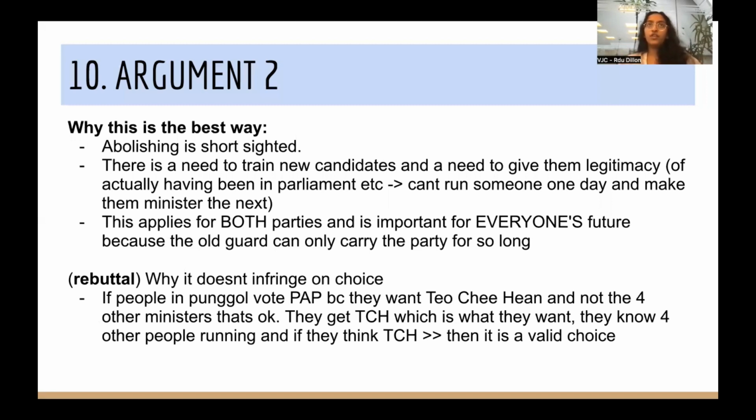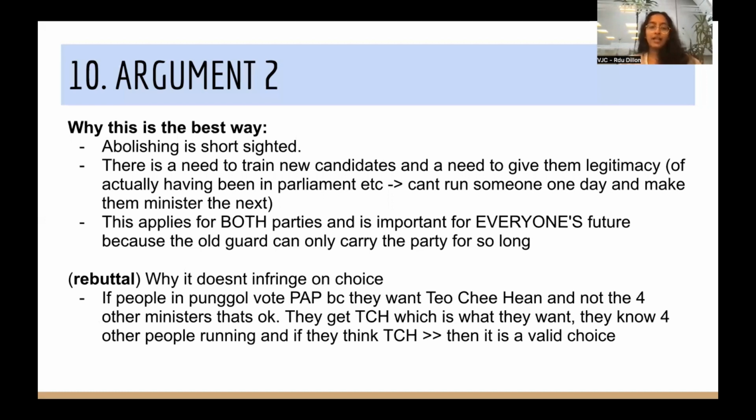If they do have a few strong candidates, the only way in which they're able to get their much newer candidates and therefore take over that idea of the incumbency advantage is also if those new members piggyback in. So there is definitely scope for Op to argue that this is applicable to both parties, and it's applicable for everybody's future, because the old guard in the respective parties can only carry the party for so long.